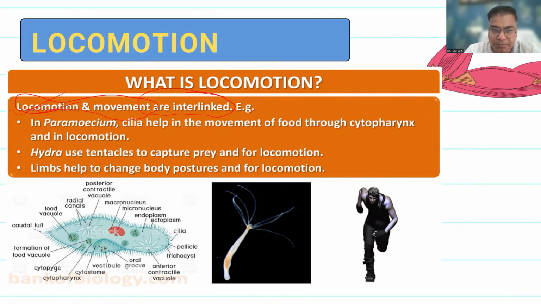In paramecium, cilia help in movement of food through the cytopharynx and in locomotion as well. In case of hydra, tentacles are used to capture prey and for locomotion.